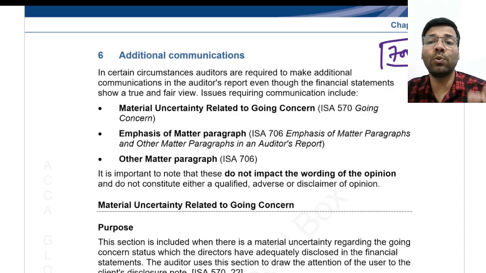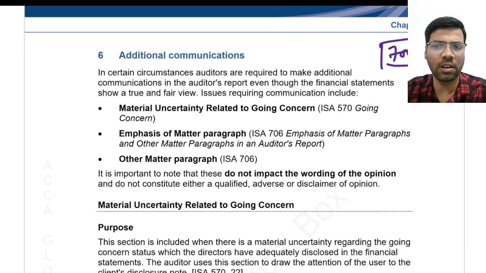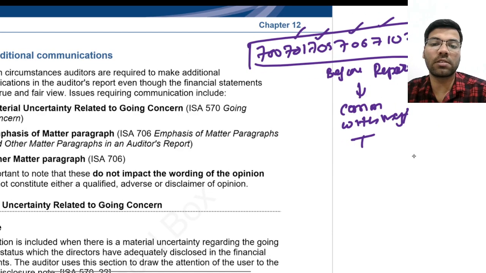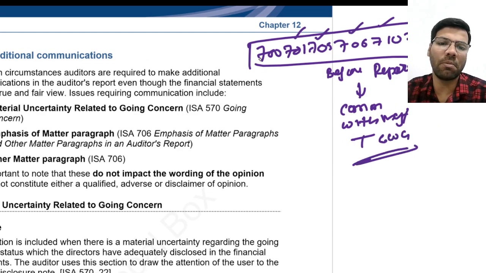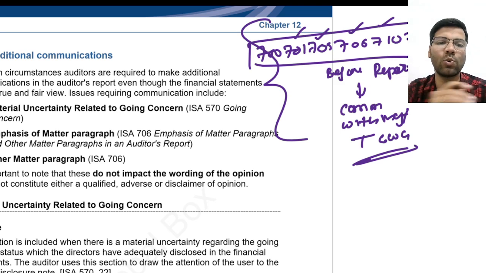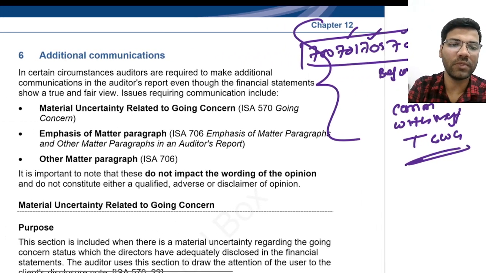Before you give any type of comment in the auditor's report, whether key audit matters, modification, emphasis of matter paragraph, other matter paragraph, corresponding figures reports, or opinion on inconsistencies of additional information, before you report, you should compulsorily communicate with management or those charged with governance. There is no exception.